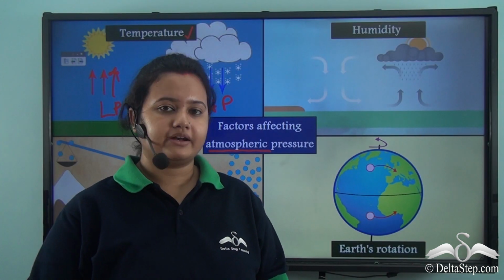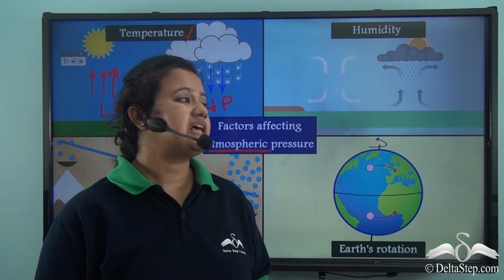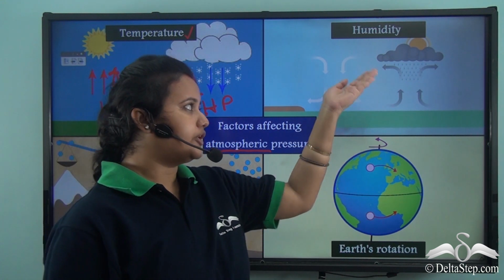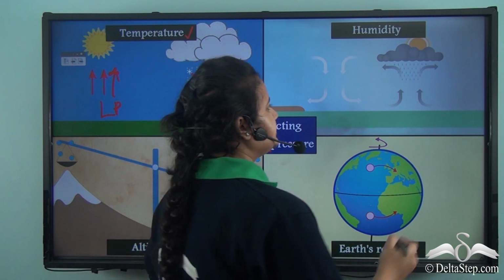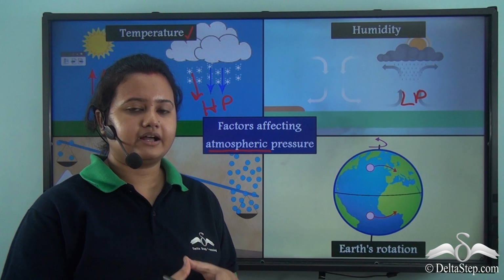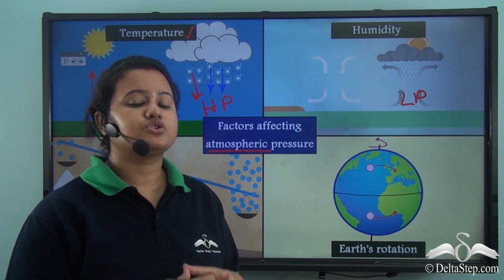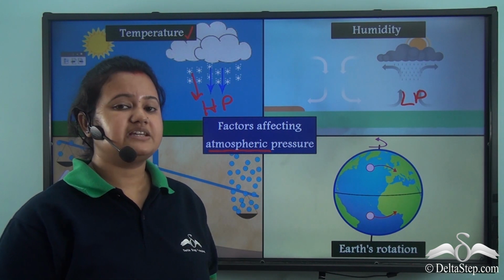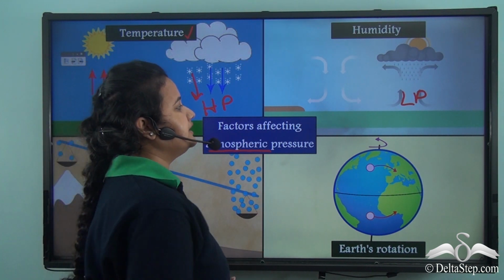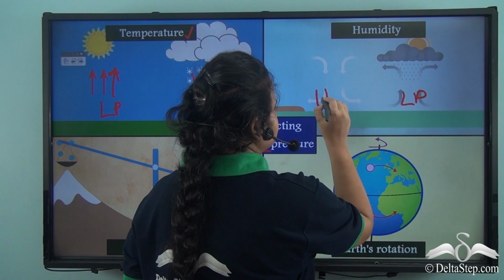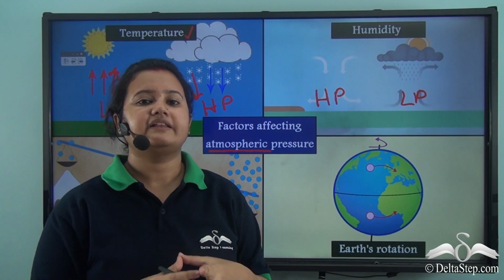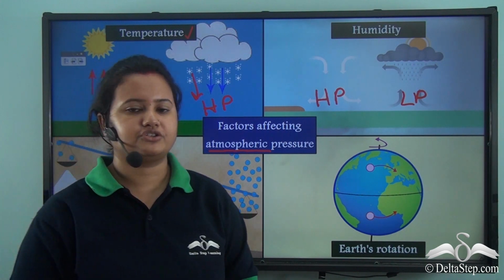Again, as warm air contains fewer air molecules, its moisture holding capacity is more. So, warm moist air rises, creating a low pressure zone, while cold air contains more air molecules, so its moisture holding capacity is less. So cold dry air sinks, creating a high pressure zone. Thus, humidity is also a factor that affects atmospheric pressure.